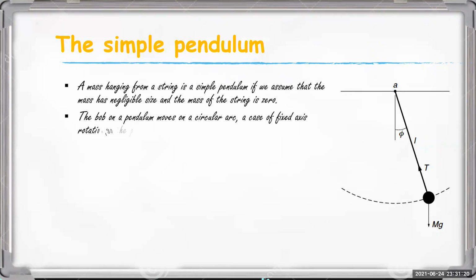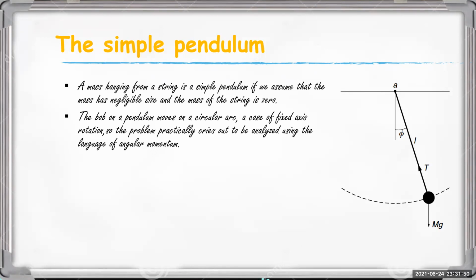The bob on the pendulum moves on a circular arc, a case of fixed axis rotation. So the problem practically cries out to be analyzed using the language of angular momentum. Here we use the theory of fixed axis rotation.